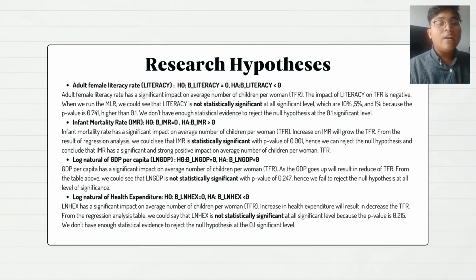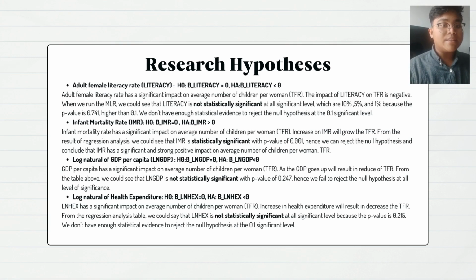For the second independent variable, which is infant mortality rate, IMR, the null hypothesis is that the slope coefficient of IMR is equal to 0, while the alternative is more than 0. Infant mortality rate has a significant impact on average number of children per woman, TFR. An increase in IMR will grow the TFR. From the result of the regression analysis, we could see that IMR is statistically significant with a p-value of 0.001.